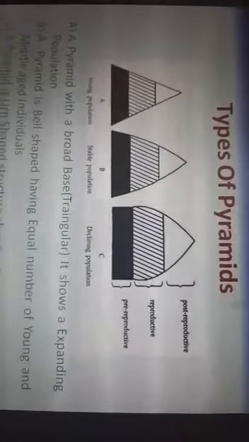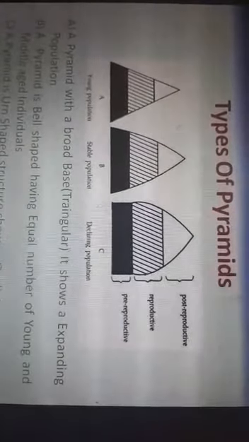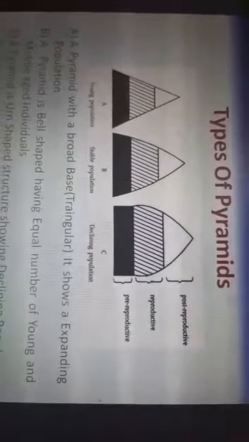Next is the pyramid that is bell-shaped, having an equal number of young and middle-aged individuals.